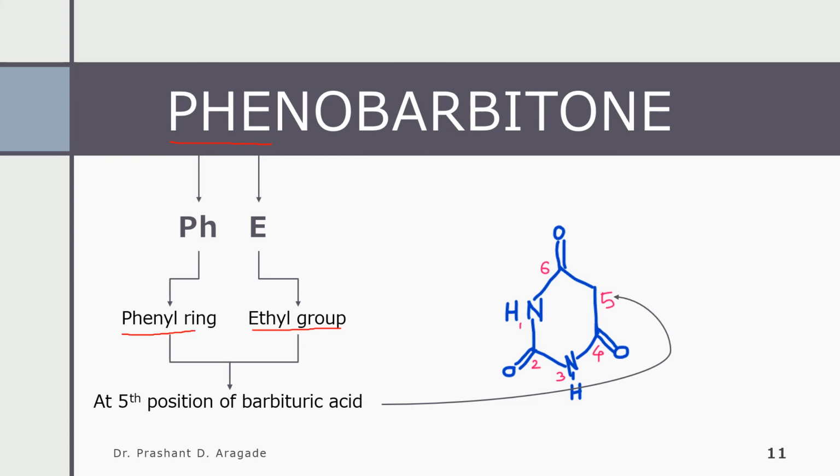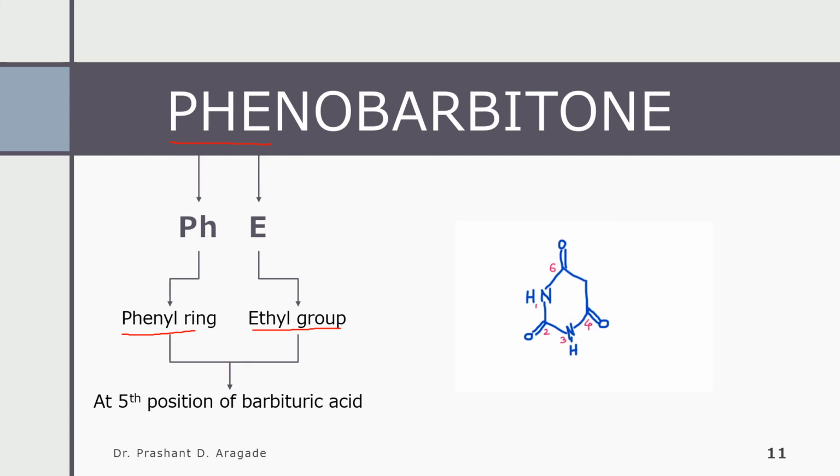So how to draw it, I will show you. First draw the phenyl ring. I will change the color so you will get the idea where exactly to attach the phenyl ring. The phenyl ring is nothing but a benzene ring. Draw it in a nice manner, and then attach the ethyl group, that is CH2 CH3.